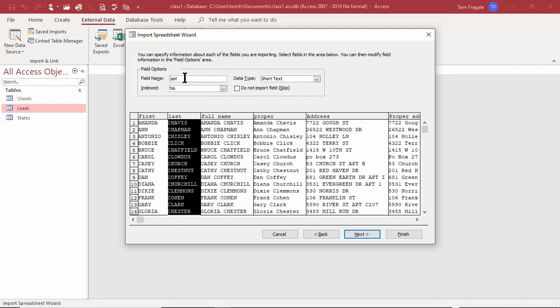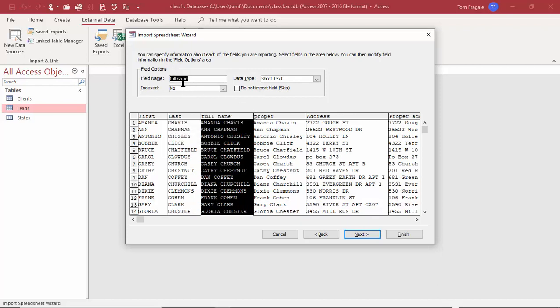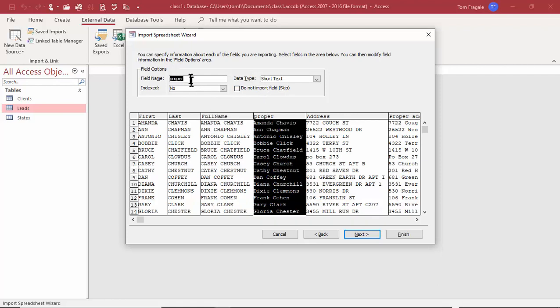We'll use capital L there. You can see what I'm doing. And then if they have spaces like this one does, we'll also get rid of the spaces. So you do a little bit of cleanup. No problem. Of course, I can always do this later on in design view as well, but I try to stay consistent with these field names.